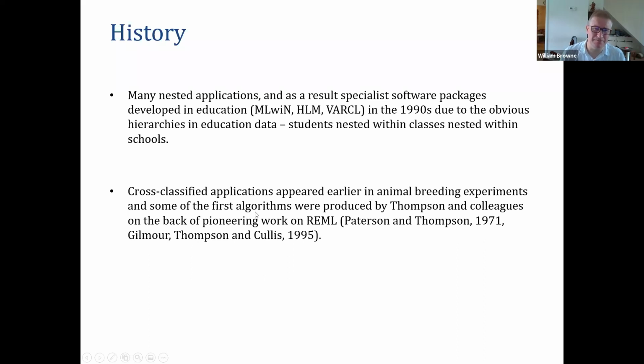But just a note here. Robin Thompson and colleagues did a lot of pioneering work using restricted maximum likelihood methods, looking at these sorts of cross-classified models.